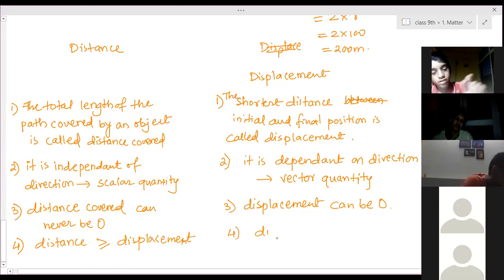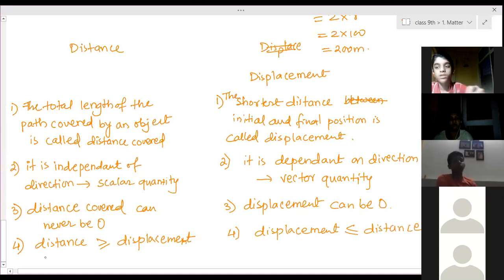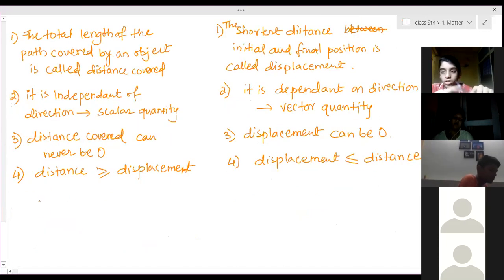And displacement is always lesser than or equal to distance covered, but cannot be greater than. The symbol used is S for distance, and for displacement we use S with an arrow over it. So this arrow tells about the direction.